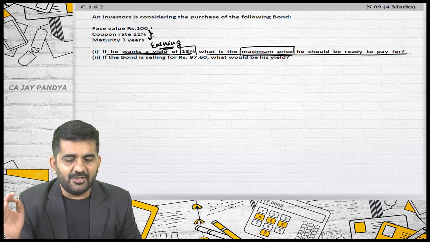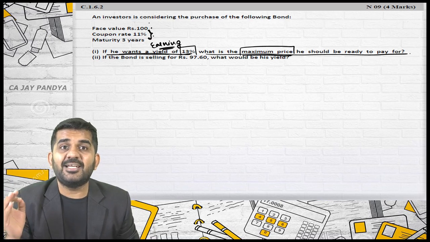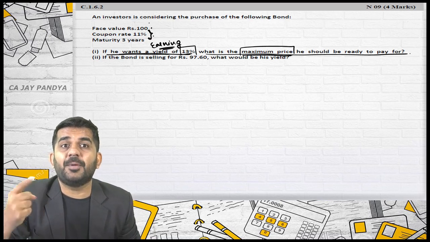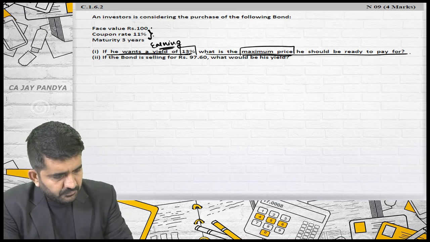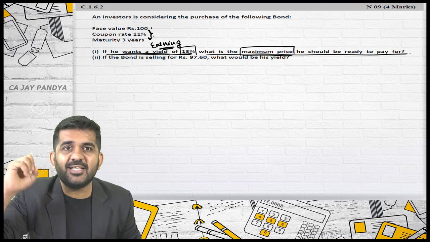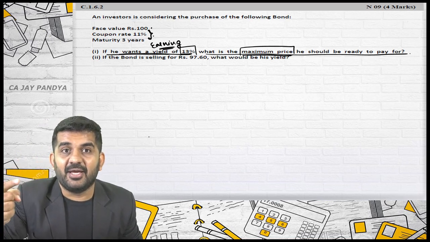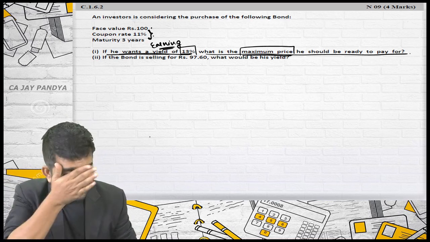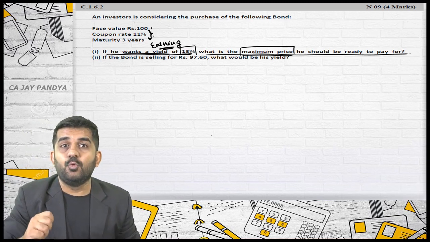Why? At 100 rupees, I will be getting 11 rupees every year. But that is 11%, and I want 13%. So I will not be ready to pay 100; I will be ready to pay less than 100. All of you now understand that concept? If the rate of interest increases, the market price decreases. I will be finding out the maximum price I am ready to pay.